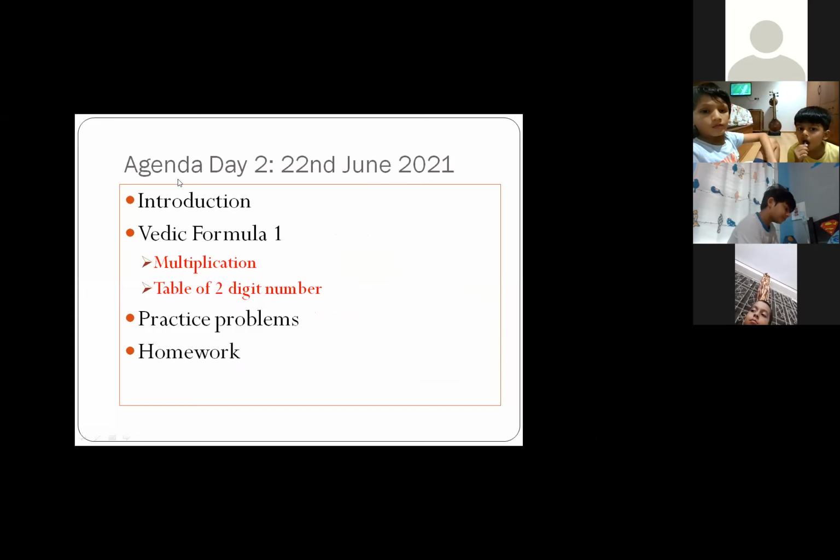So now what are we going to learn? We are going to learn today one more formula, the same formula actually. It is Nikhilam Sutra, but this Nikhilam Sutra will be used for multiplication of numbers. And the second thing we are going to learn is the table of two-digit numbers. I assume that you know the tables up to 9. But when you have to write the table of, for example, 24, 72, 82, 93, 84, like that, how to write? You can write this table of two-digit numbers within minutes. That I will teach you. Okay, so let's go further.